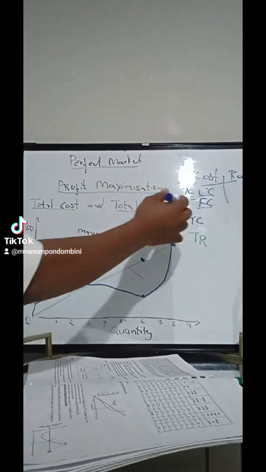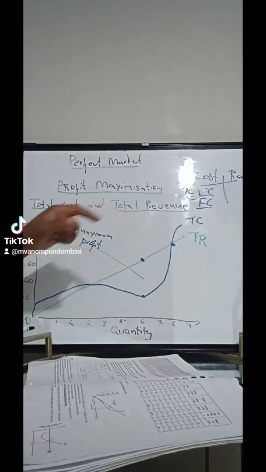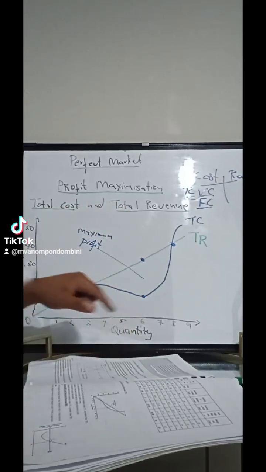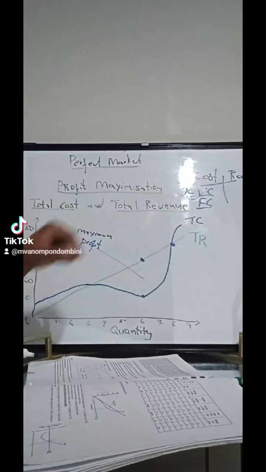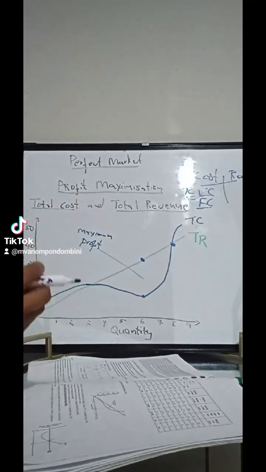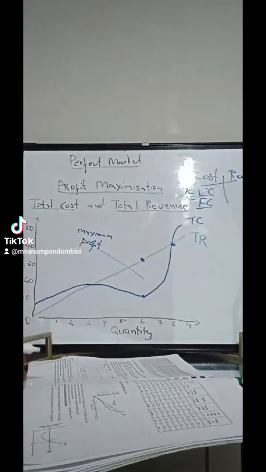Meaning for that property, you are paying rent, which is under the fixed cost. Regardless of how many units you produced, you have to pay the rent amount, whether you produce zero or less, whether you have customers or not, you must pay the rent cost. Meaning the rent cost falls under the fixed cost.